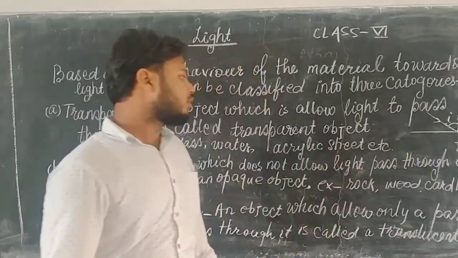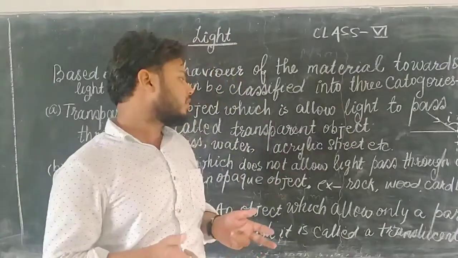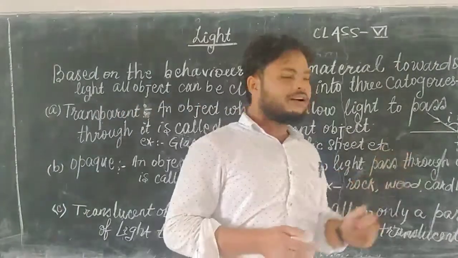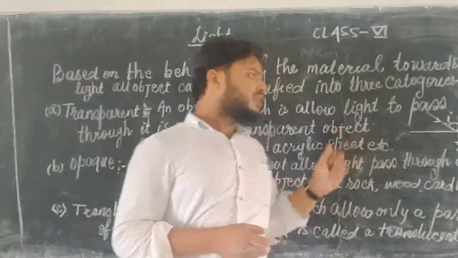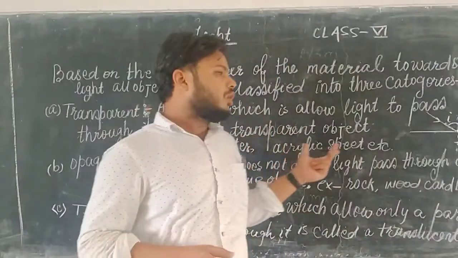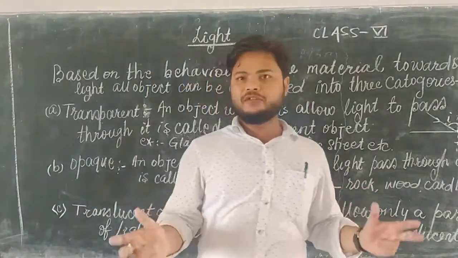Here are some objects: rock. Most of the objects around us are opaque objects. Rock, wood, cardboard, etc. are all opaque objects. Then one question is in our mind: shadow. Which type of object forms a shadow?